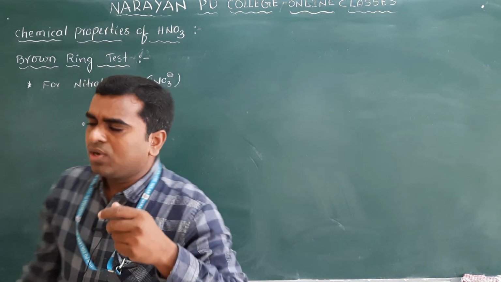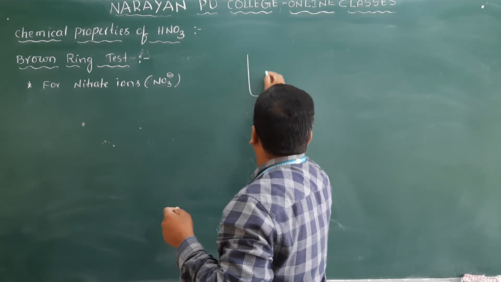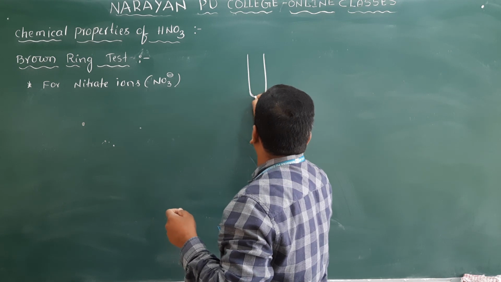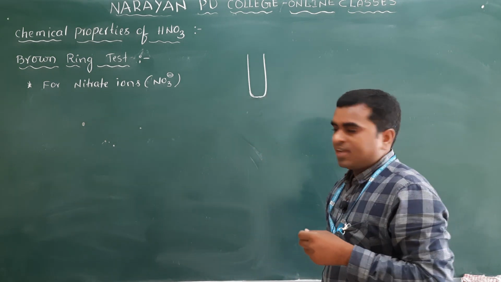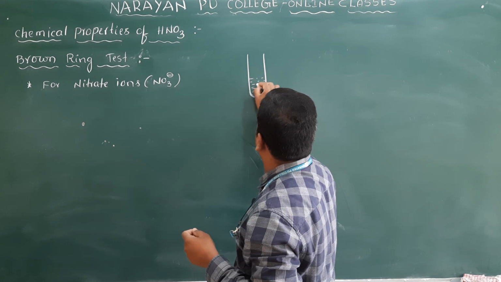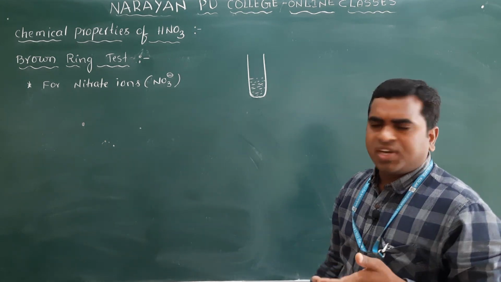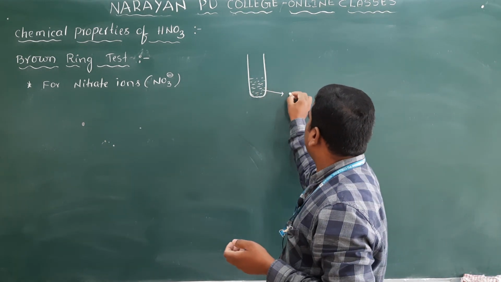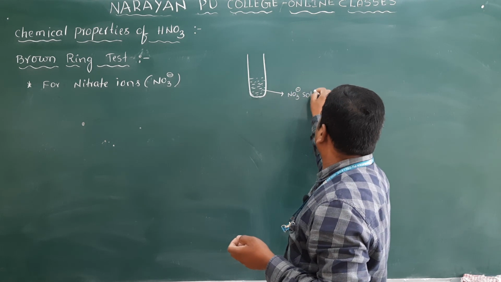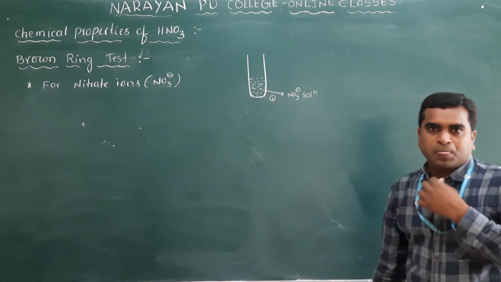So what we will do, first of all, we will take one test tube and add a solution of nitrate. Take any nitrate solution, potassium nitrate or sodium nitrate, NaNO3 or KNO3. This is the first step you have to do: take the nitrate solution.